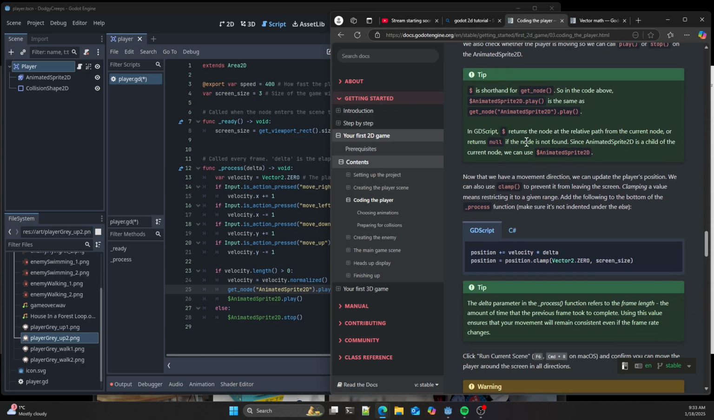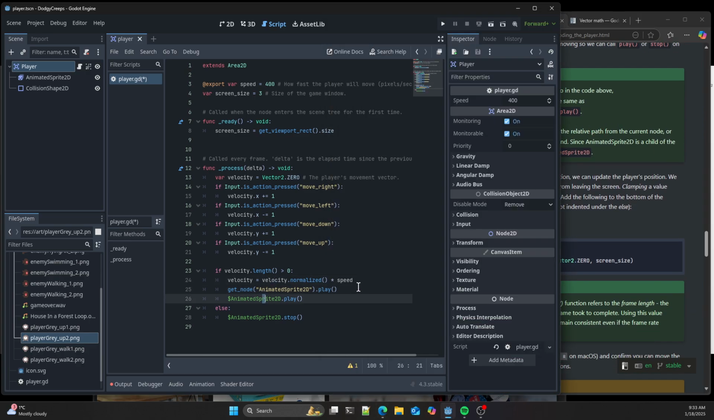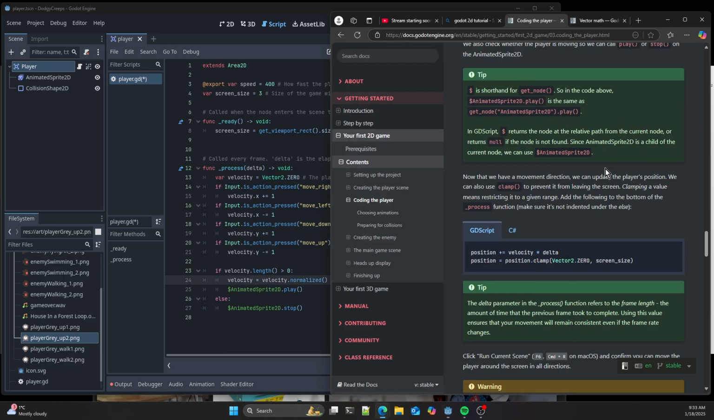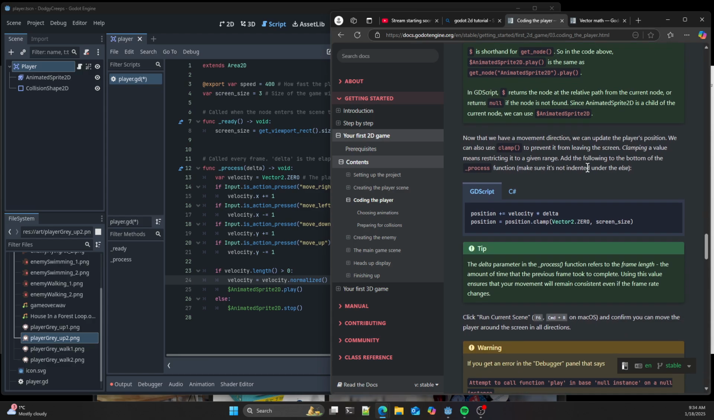Alright. Key descriptor tells another relative path, blah blah blah. Okay, so it's not really that. That's a good point. So it's a shorthand version. Now we've got movement direction, we can update the player's position. We can use clamp to prevent it leaving the screen, that's quite nice.